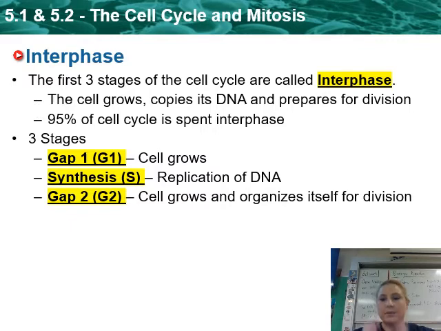And remember, when it copies the DNA, it's copying that whole chromosome. So when the chromosomes get stuck together, they're identical copies. Then we have G2, G again standing for grow. So the cell's growing and organizing itself for division at this point.